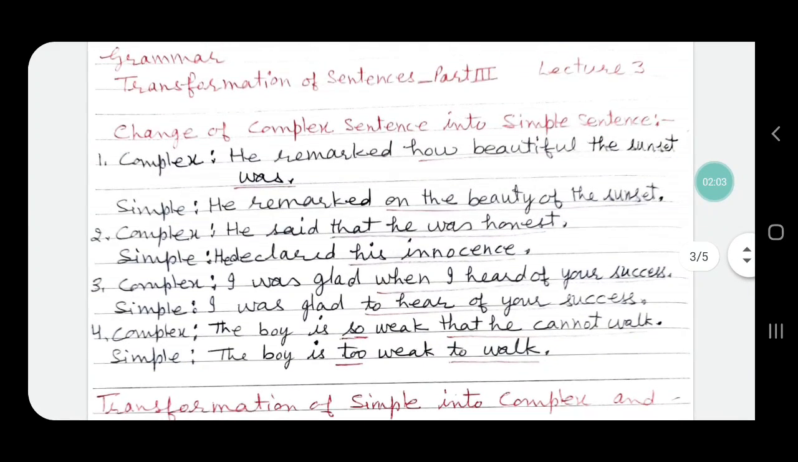Sentence number 3, the complex sentence is, I was glad when I heard of your success. We have to change when I heard of your success into a group of words. So the simple sentence becomes, I was glad to hear of your success. Sentence number 4, complex sentence is, the boy is so weak that he cannot walk. That he cannot walk is the subordinate clause which we have to change into a group of words. So the simple sentence becomes, the boy is too weak to walk.